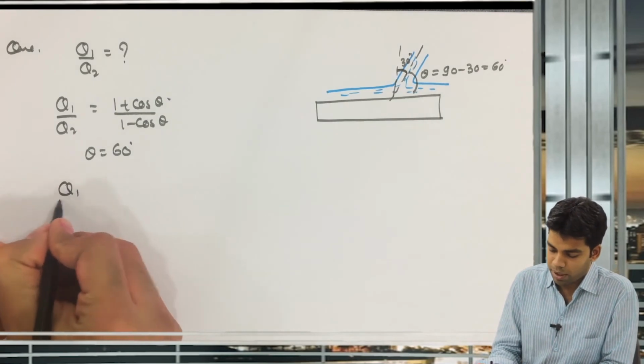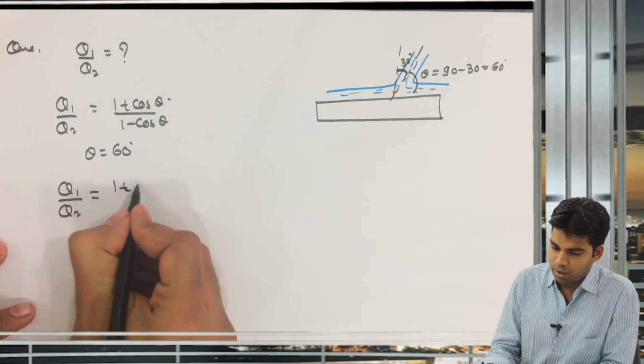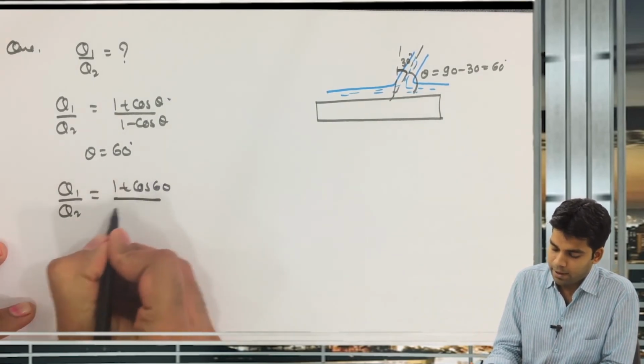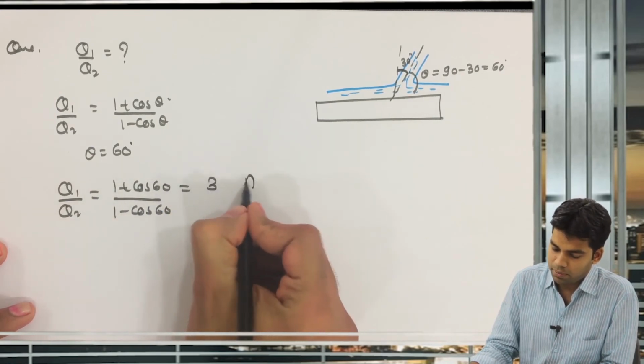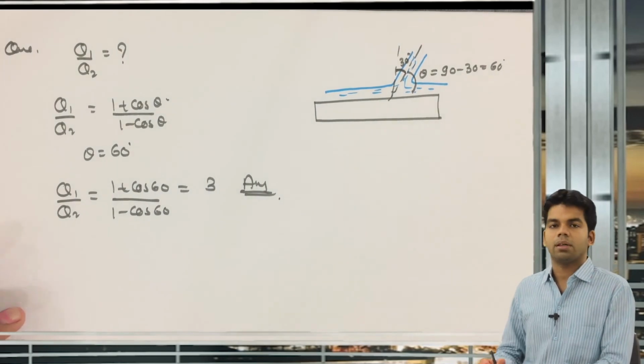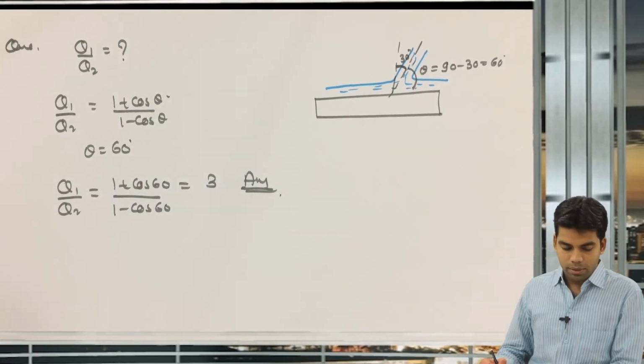So this Q1 by Q2 will be equal to 1 plus cos 60 divided by 1 minus cos 60, and when you solve this you will get 3. This will be our answer. Getting this or not? Okay.